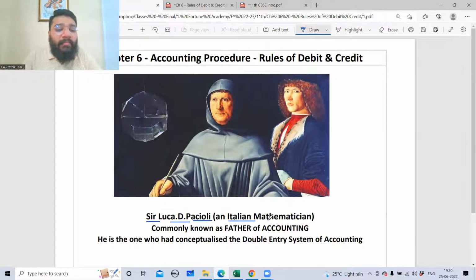He's an Italian mathematician, right? He's the Italian mathematician who's also commonly known as the father of accounting. So if anybody asks you who's the father of accounting, what will you say? Sir Luca di Pacioli. He's an Italian mathematician, and he's the one who conceptualized the double entry system of accounting.